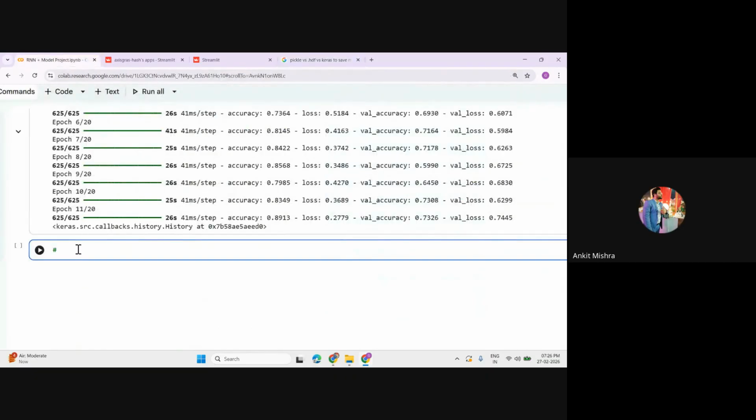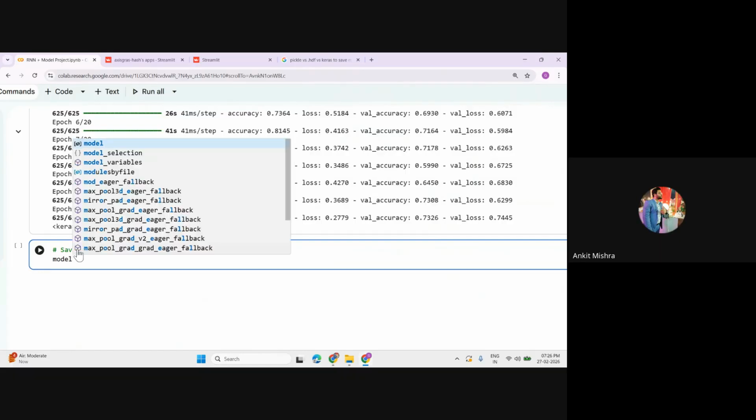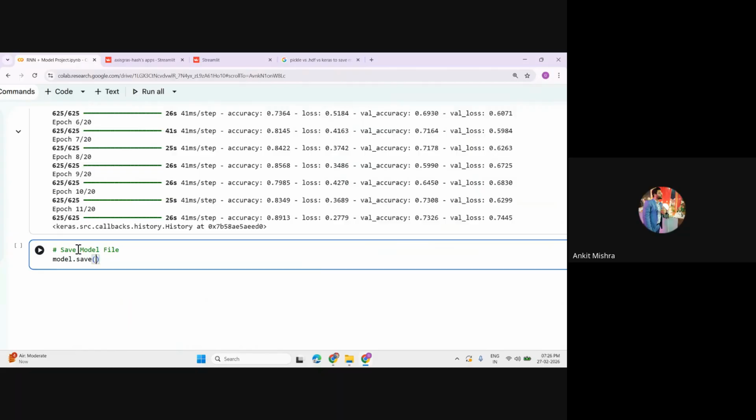And let's just move to save this model. So you can write this one, save model file, and let's write this as model.save. Either you can give the SD5 format or the .h5 format, or we can simply give it a name like simple RNN IMDb, and let's write this as a .keras file.